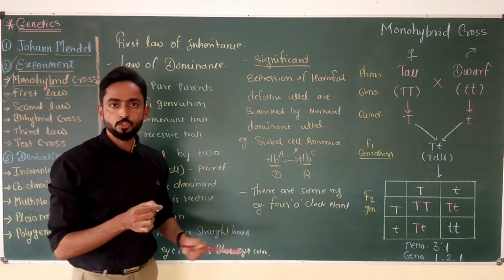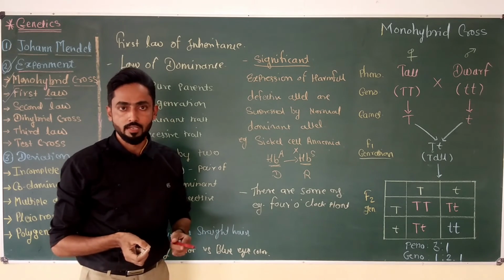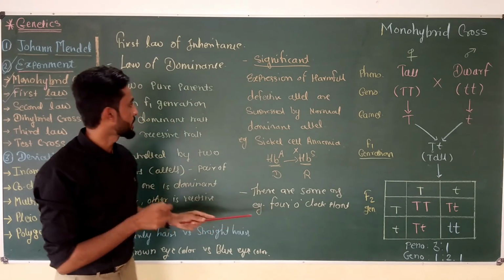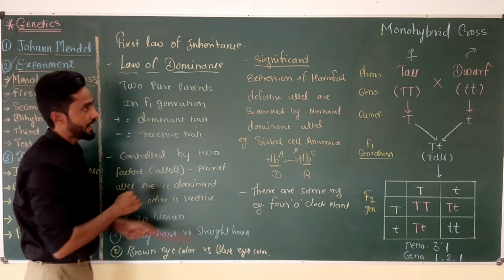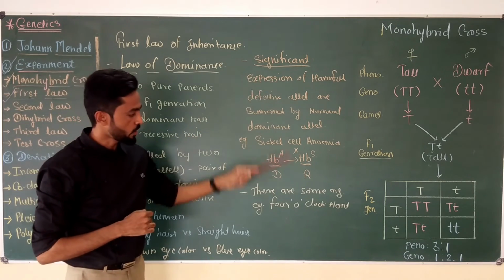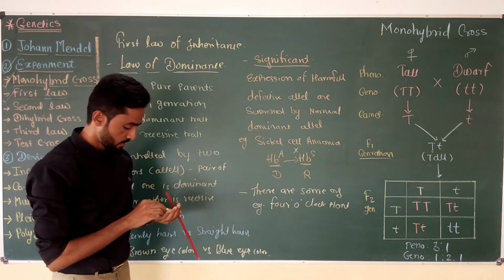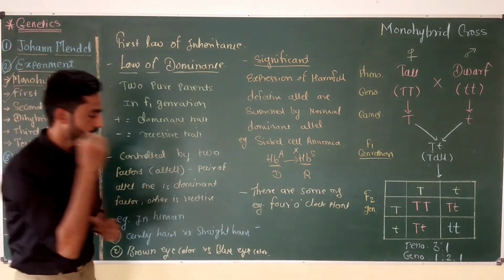This plant does not show complete dominance, they show incomplete dominance. Due to this type of example, we can conclude that the law of dominance is true and significant, but it is not universally applicable. This is a very important thing about the first law of inheritance.